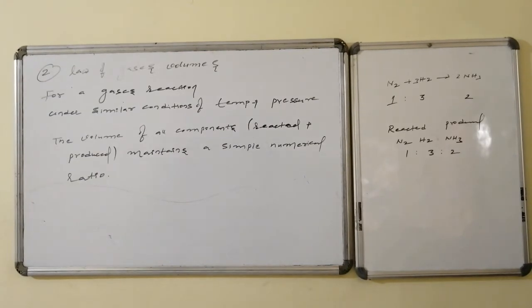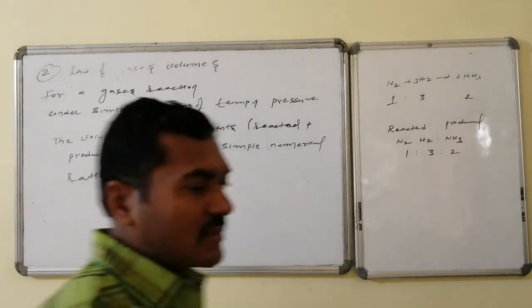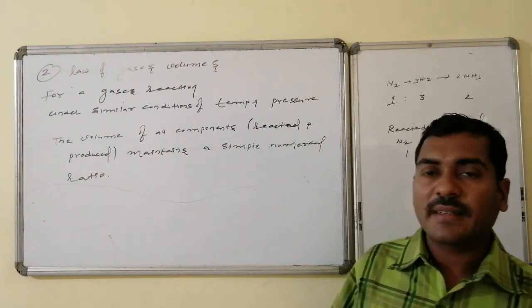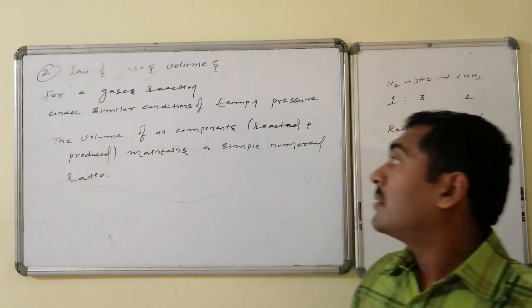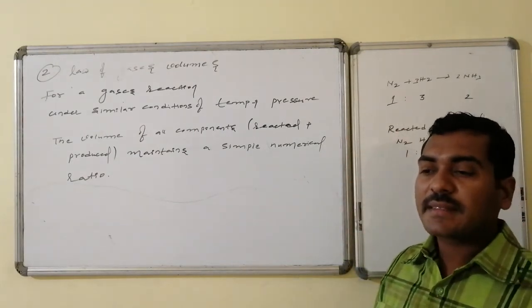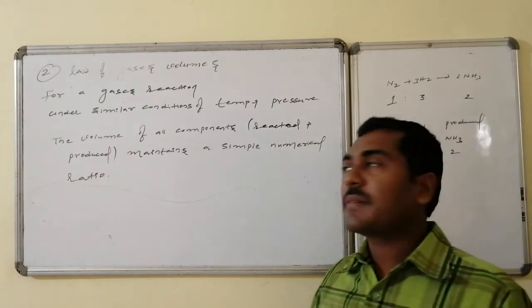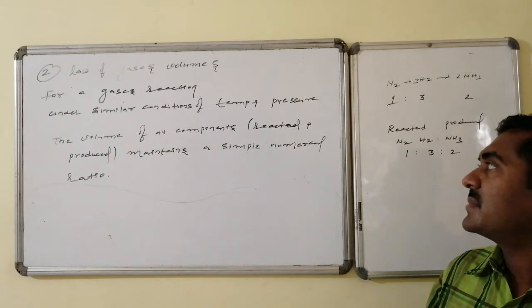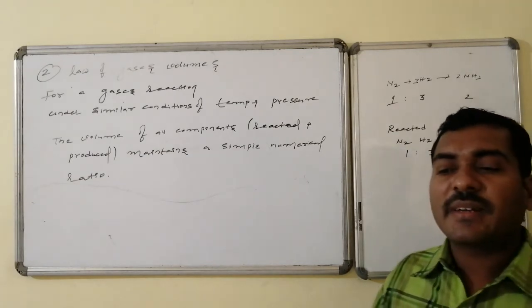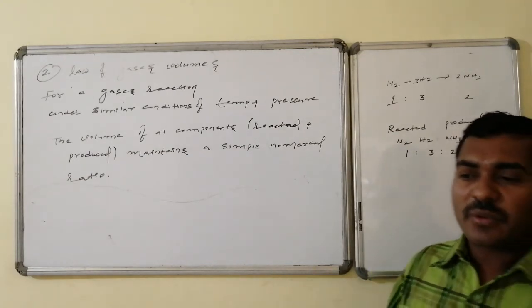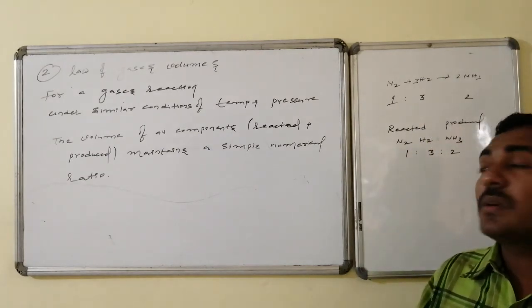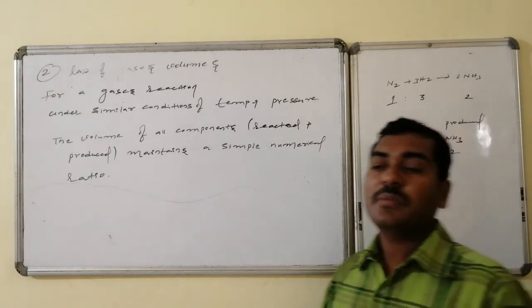Law of gaseous volumes. As per this law given by Gay-Lussac, in a chemical reaction of completely gaseous components under similar conditions of temperature and pressure, the volumes of all components, that is the individual reactants and the individual products, maintain a simple numerical ratio.